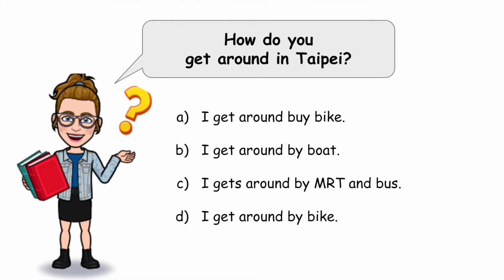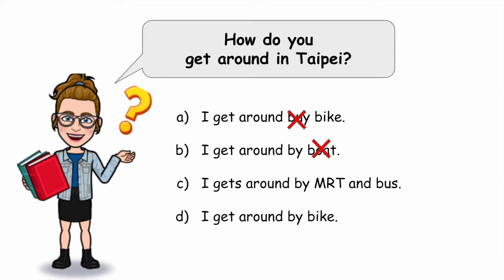So if I were to ask a simple question, like how do you get around in Taipei, what would be the correct answer? A, I get around by bike? It sounds right, but that's not the right by. Okay, I get around by boat? I don't think so.